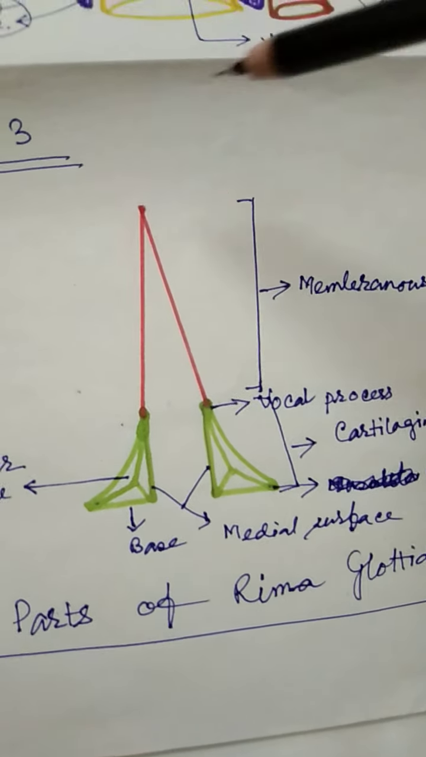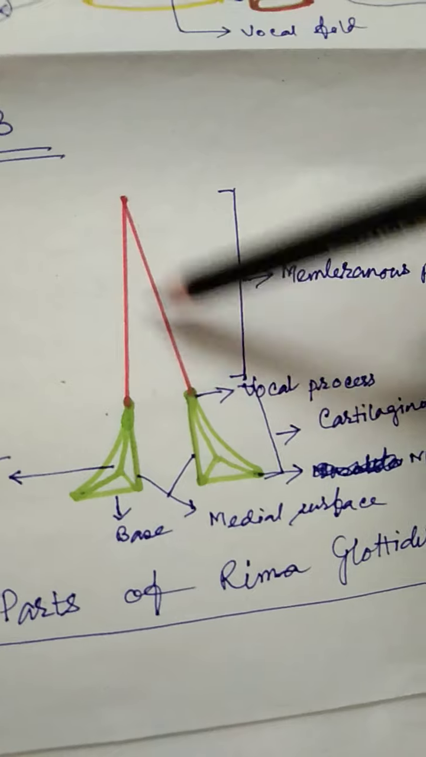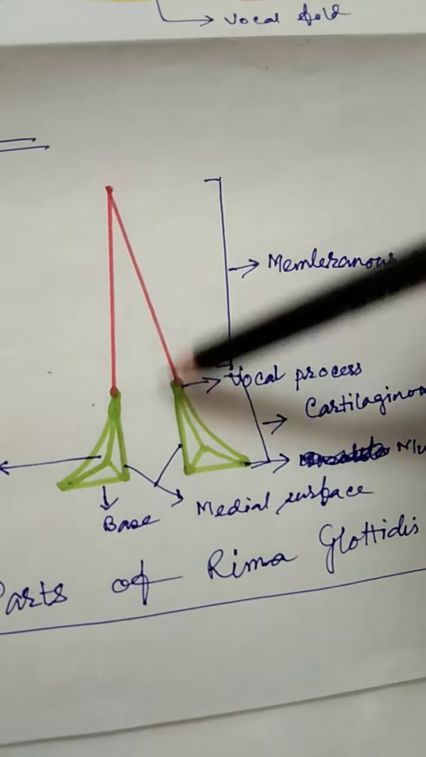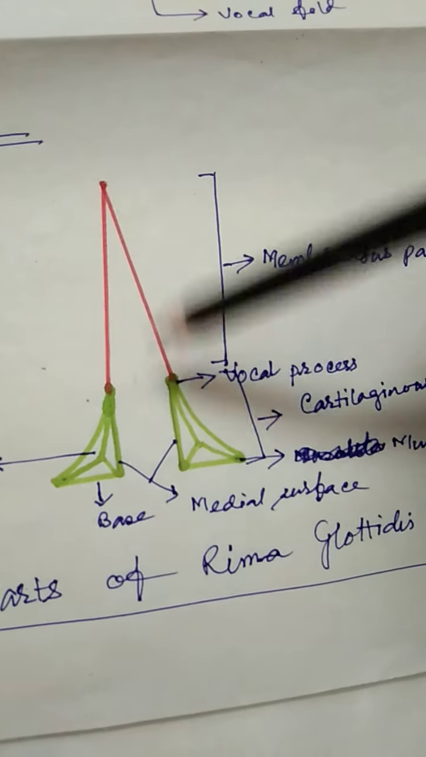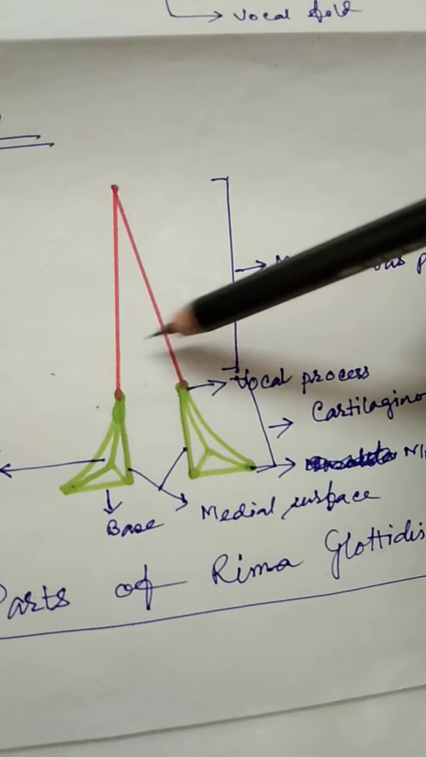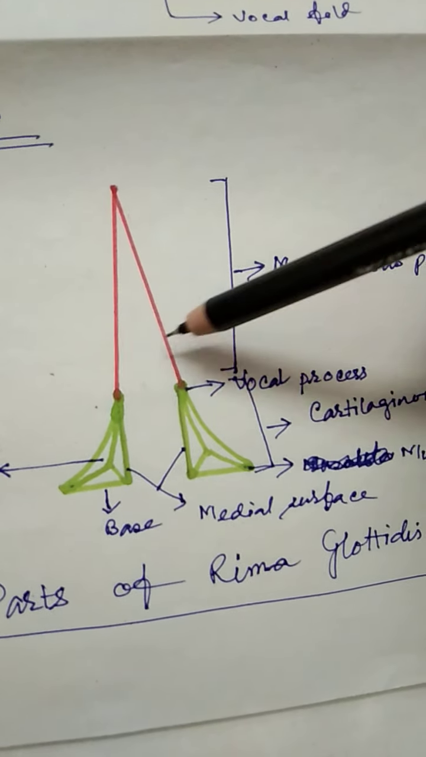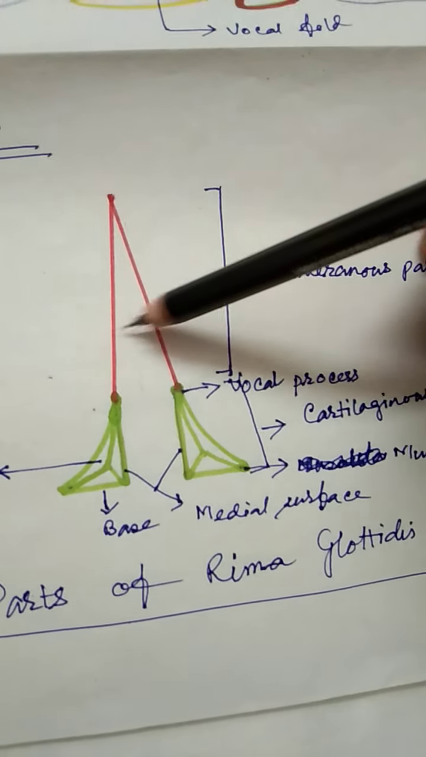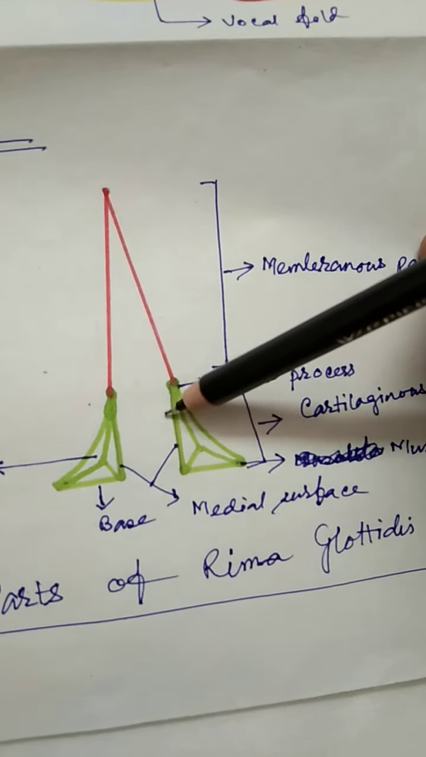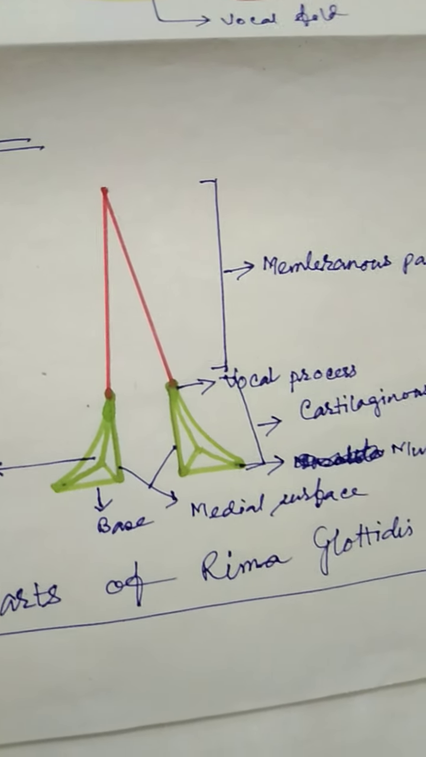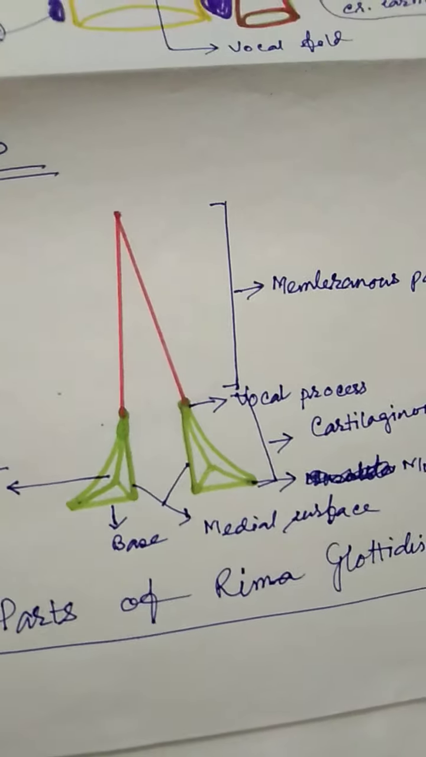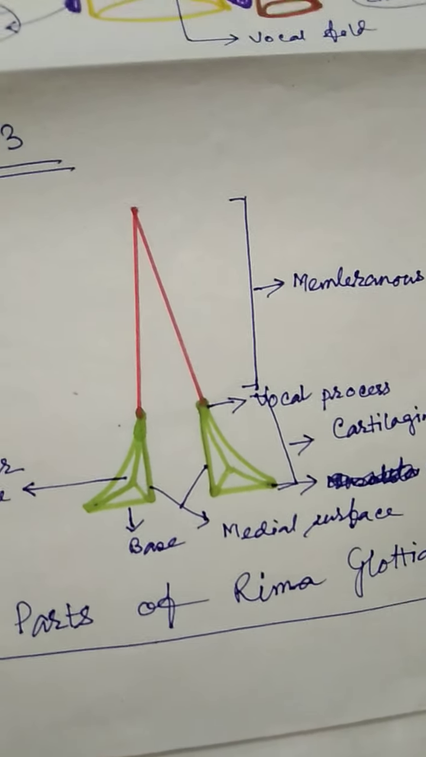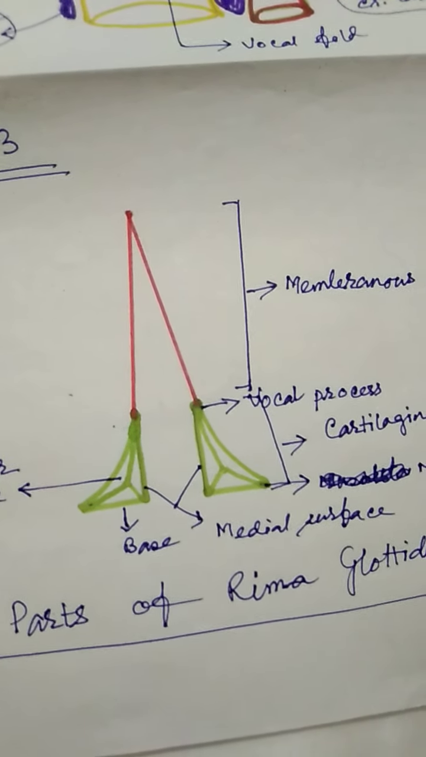So here, can you see the gap? This is the V shaped gap. This is very important. This V shaped gap is either shortened or narrowed, and the narrowing is either in the membranous part, in the cartilaginous part, or in both. This is required for voice production. This is very important. So these are the structures of the larynx.